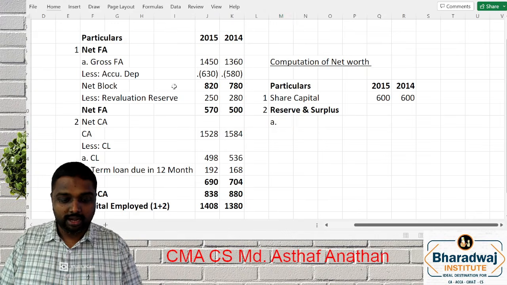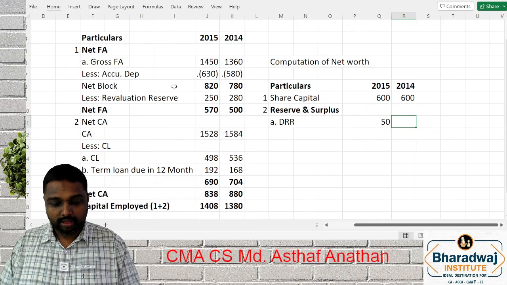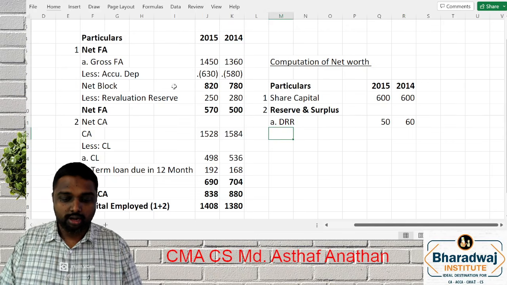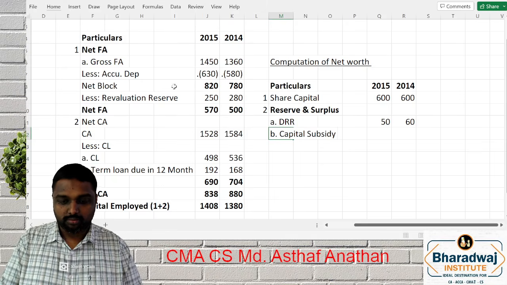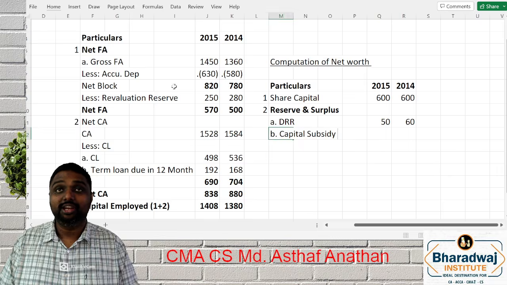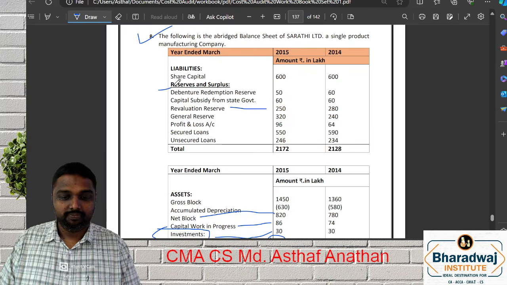So what is that? Debenture redemption reserve. What is the amount? 50 and 60. Very good. Next, capital subsidy from government. What is the amount? 60.